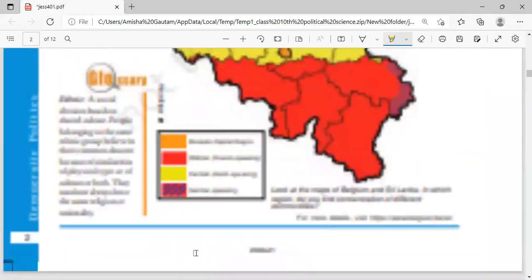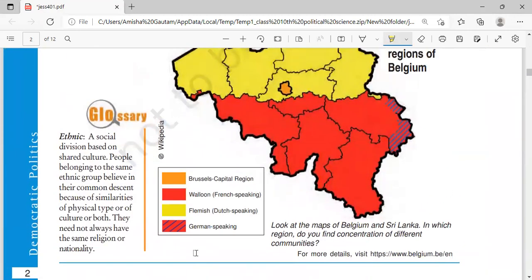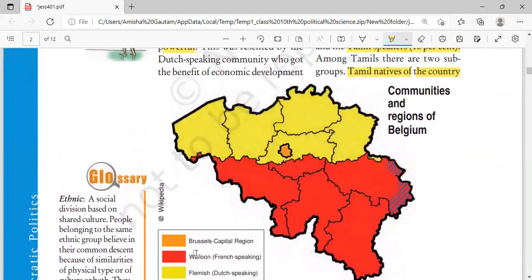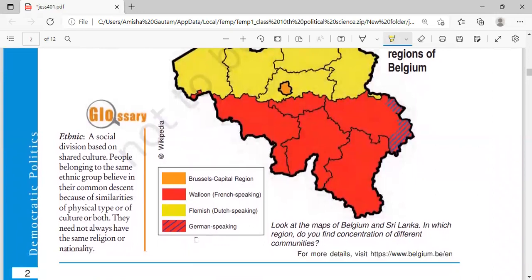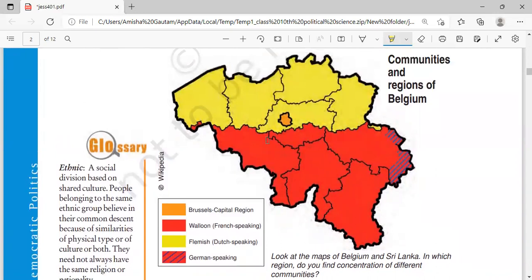But before looking at these countries, we will just look at the map of Belgium over here. And you can see that this is Walloon in red. This is the French-speaking area. And the yellow one is the Flemish Dutch-speaking region. And this is the German-speaking region over here. And this is Brussels, the capital region.